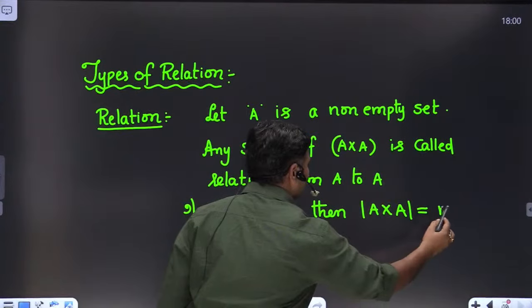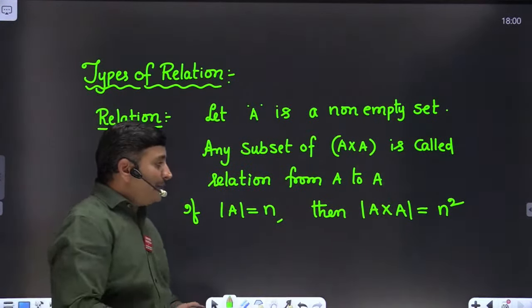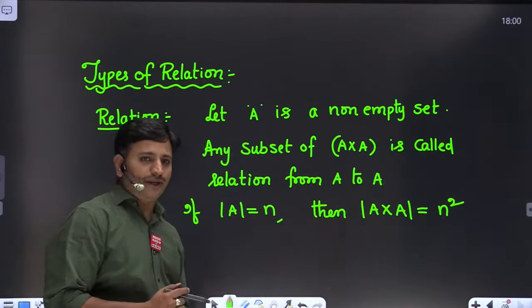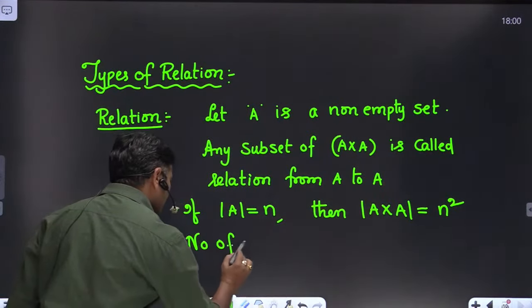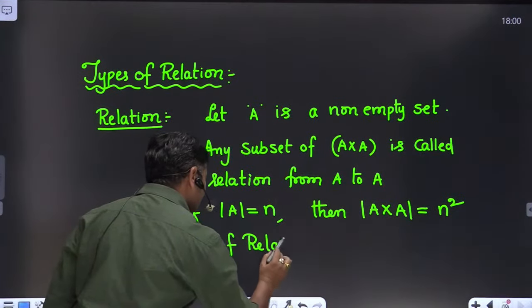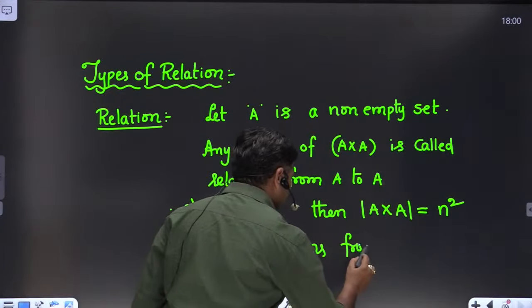Obviously A cross A contains n squared elements, friends. Then how many relations are possible from A to A?